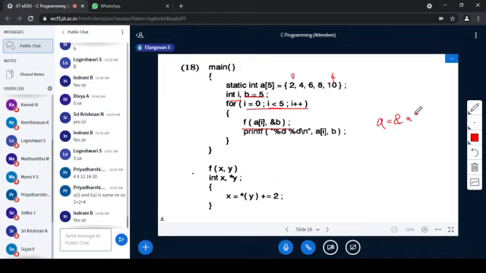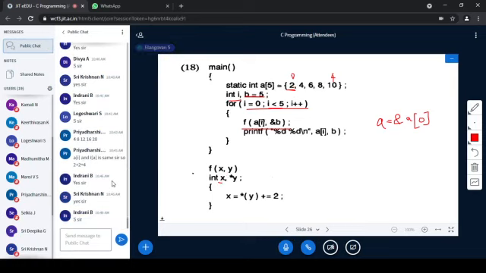What is A[0] here? It is 2, correct? A[0] is 2. So that A[0] is first passed here, and which is captured by X. And Y is the address of B. That is captured here.